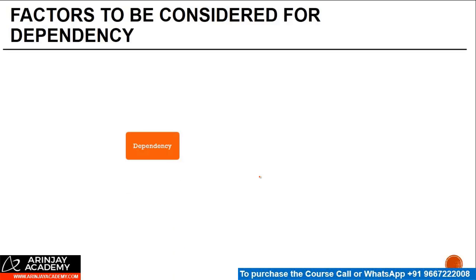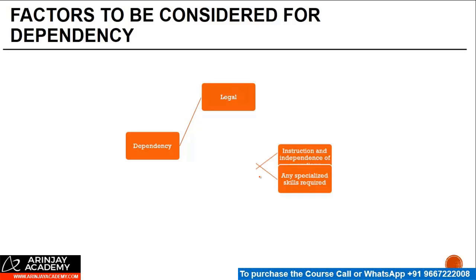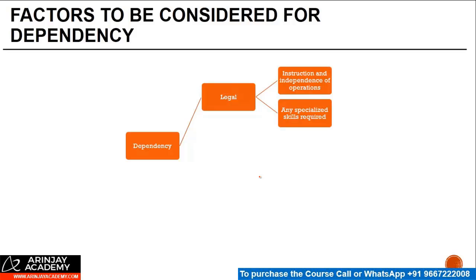Some of the factors which need to be considered for dependency could be legal factors or economic factors. Legal dependency would mean that the agent has to work on the instructions of, and depend on the instructions from, the parent, right? He has little independence in how to carry on the operations. Second, the activities which the agent is doing do not require a specialized skill or knowledge, right? Or even if they do require specialized skill or knowledge, for that he is dependent on the non-resident.